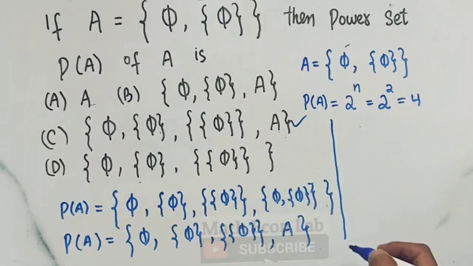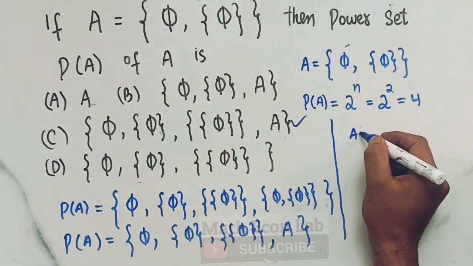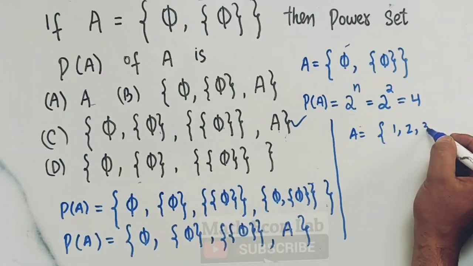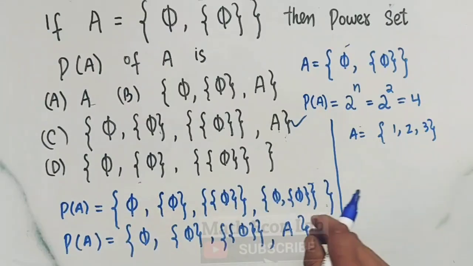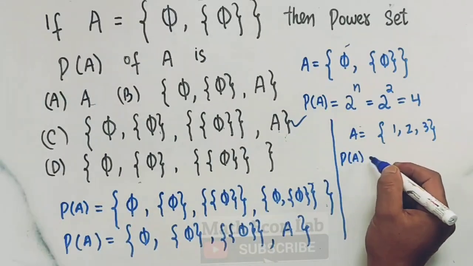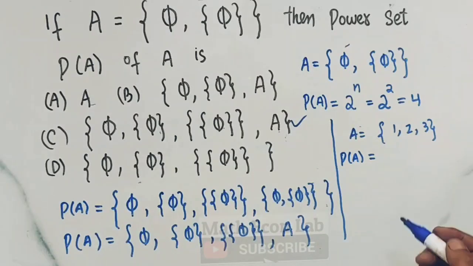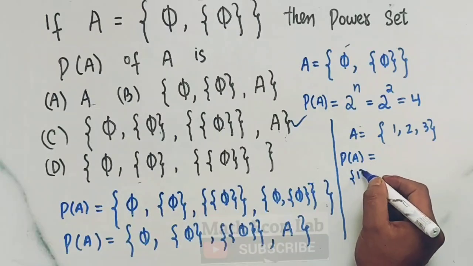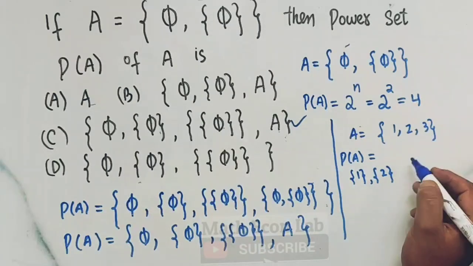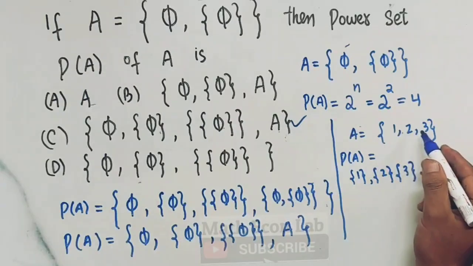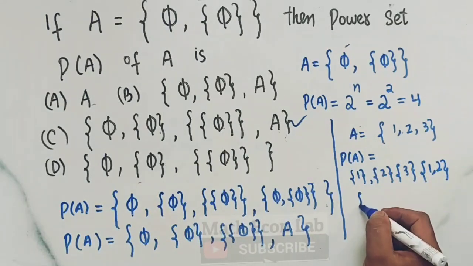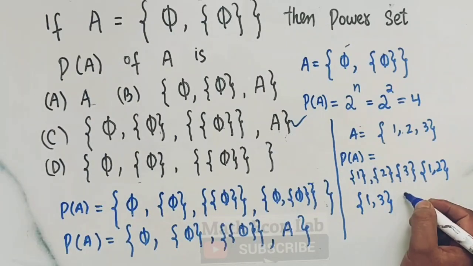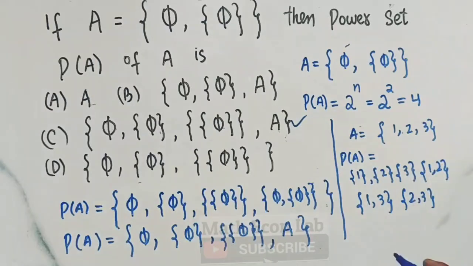Okay, so let me give you a quick recap. If we have a set A which consists of numbers 1, 2 and 3, then the power set of A will be all possible subsets of this given set. So first subset will be 1, second will be 2, third will be 3, fourth will be 1 and 2. Likewise, we will have 1 and 3, then 2 and 3, and lastly, we will have the set itself.